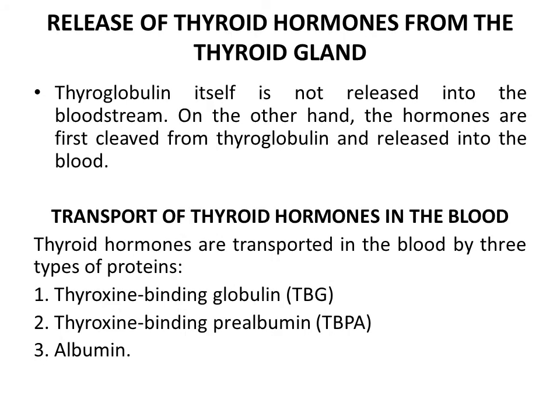Thyroglobulin itself is not released into the bloodstream. On the other hand, the hormones are first cleaved from thyroglobulin and released into the blood. Thyroid hormones are transported in the blood by three types of proteins. First, thyroxine binding globulin, second, thyroxine binding prealbumin, and third, albumin.